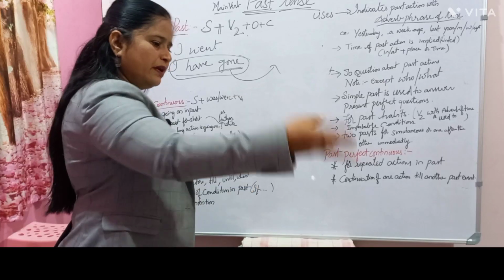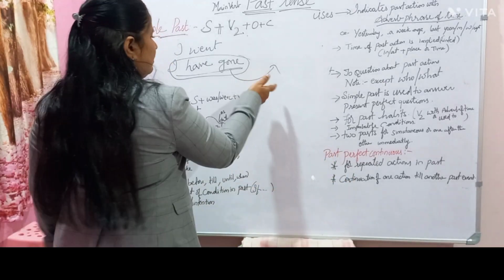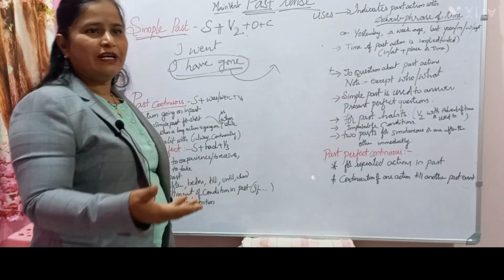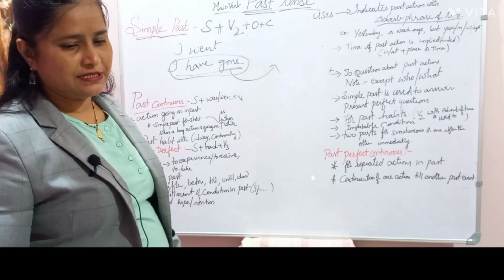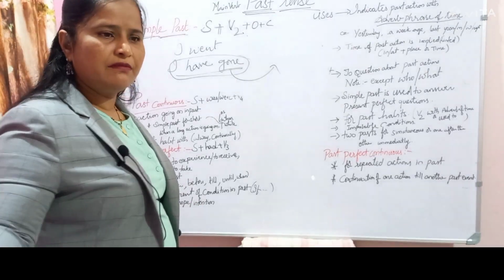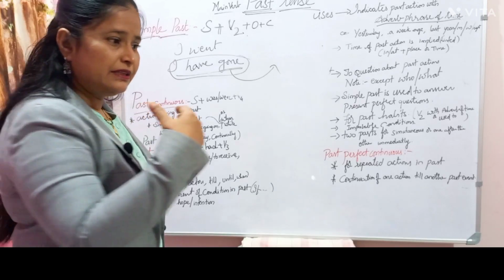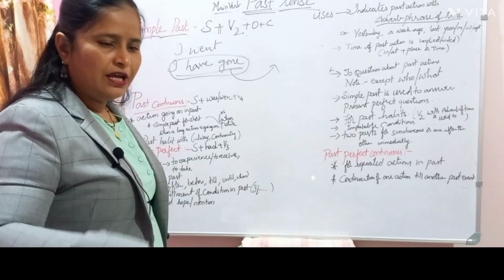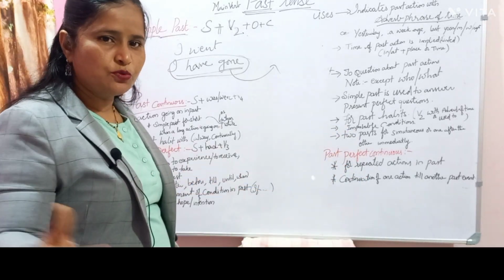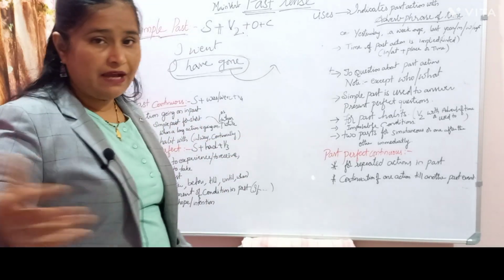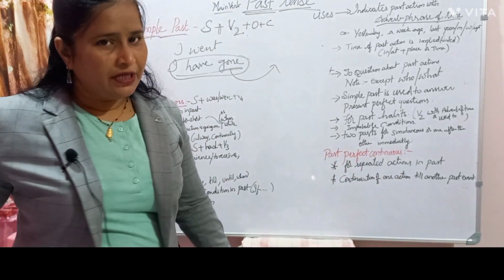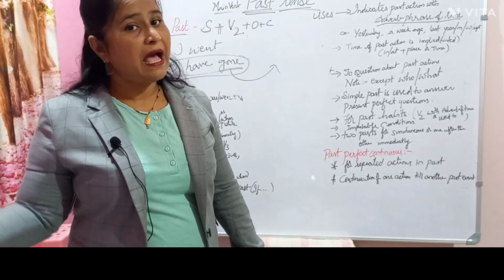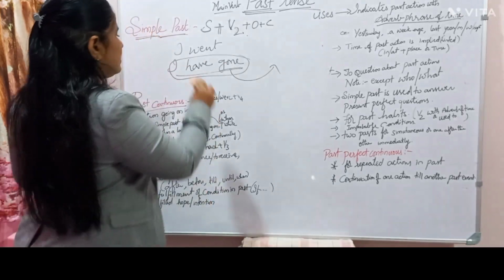I have gone there and gave all my things. So it's related to that. I have eaten means the dinner party is going on and I went there, I have eaten. I have completed, means you are inquiring about it and I did it just before. They have lost the keys. Means you see somebody searching there, and you ask what are they doing? They have lost the keys. Their present action is connected with the past action. So then we use this perfect tense.